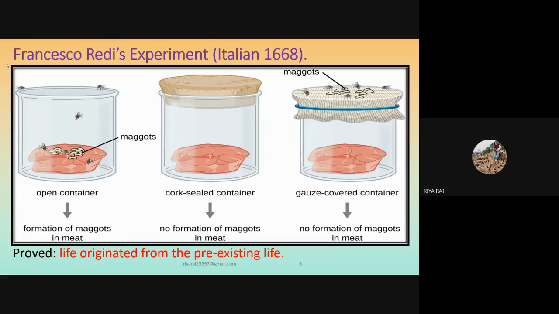This proved that the larvae were formed from the eggs laid by the flies in the open jar. If the fly did not enter the jar, how would the maggots or larvae develop? So the open jar was able to grow the larvae due to the laying of eggs by the flies. Since the meat in the closed jar could not be visited by the flies, no development of larvae occurred. Therefore, it can be said that life originated from pre-existing life. That is, the eggs laid by the different flies were responsible for the generation of different larvae. Life is not generated on its own.